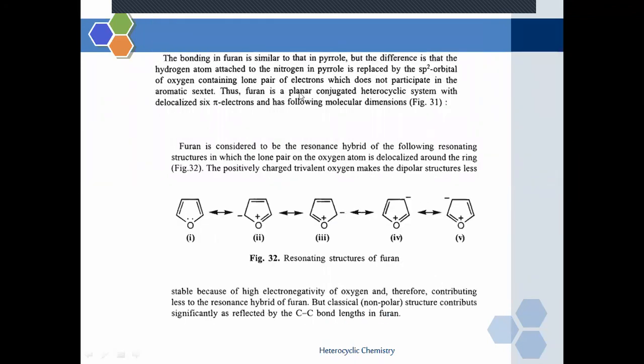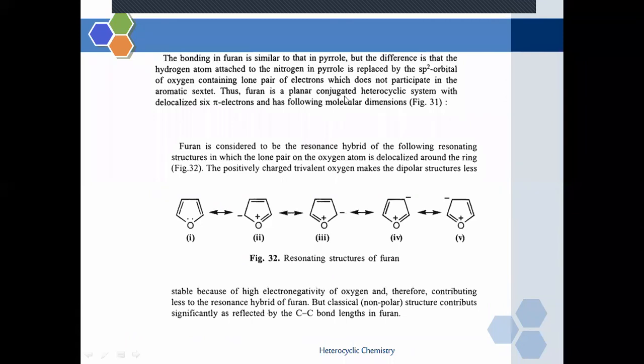Now the bonding in furan is similar to that in pyrrole. What is pyrrole? Pyrrole is nothing but a 5-membered cyclic compound in which one carbon atom is substituted with a nitrogen atom. So the bonds and the resonance in furan are similar to those of pyrrole, with the nitrogen replaced by an sp2 oxygen.